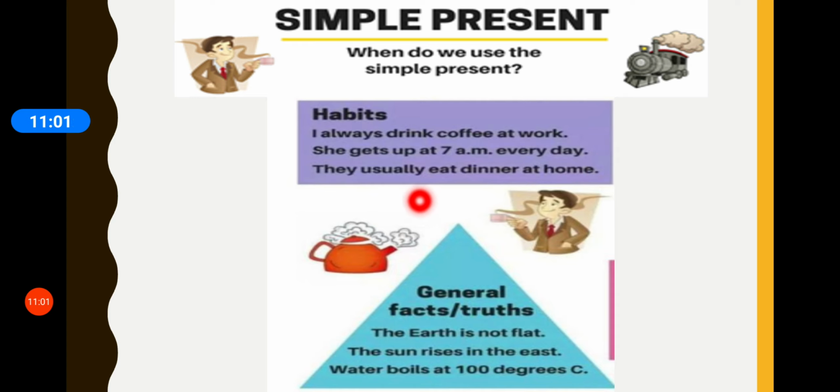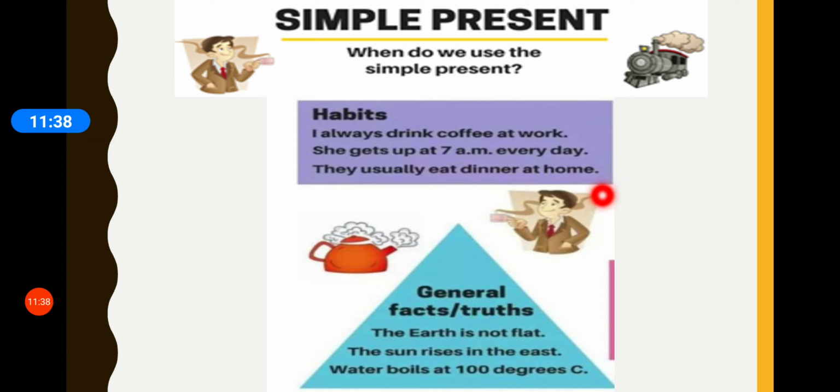They usually eat dinner at home. Again, something done by them on a regular basis. Usually means, children, most of the times. So, most of the times they eat dinner at home. So, for all these habits or daily routines, whenever we are talking of the habit of somebody or a daily routine of somebody, we make use of simple present tense.